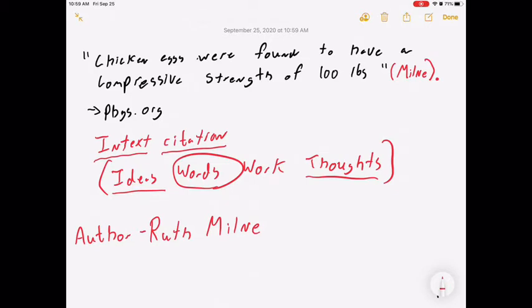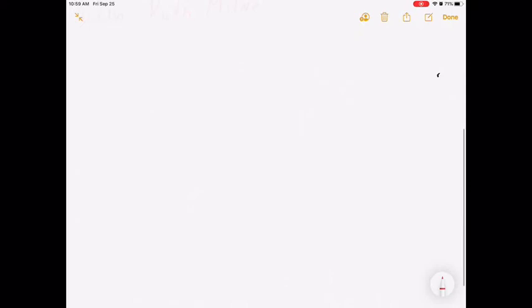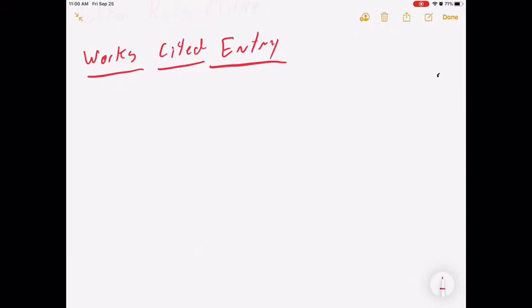Now, the next thing we're going to do is look at how we are going to create our works cited entry. Okay, now all of this can be found in MLA format, that stands for Modern Language Association.